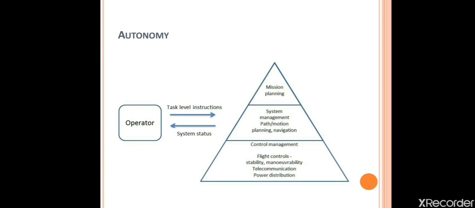Autonomy. Autonomy is a word familiar to us because our college is also autonomous. Autonomous or autonomy means we have our own regulations and rules and make our own policies. So here also the autonomy system means we have our own subsystems. If any changes are required, the operator can make the correction and feed it in again.